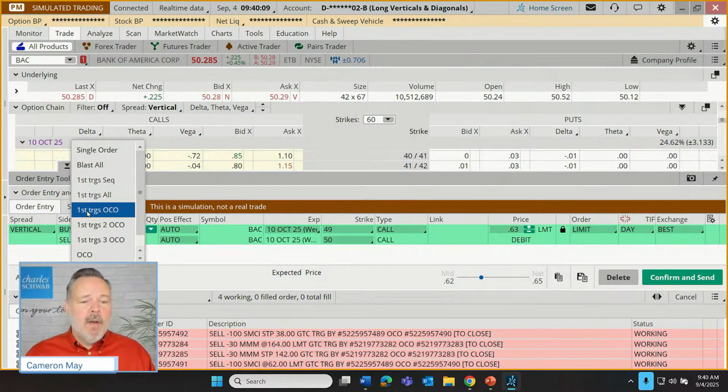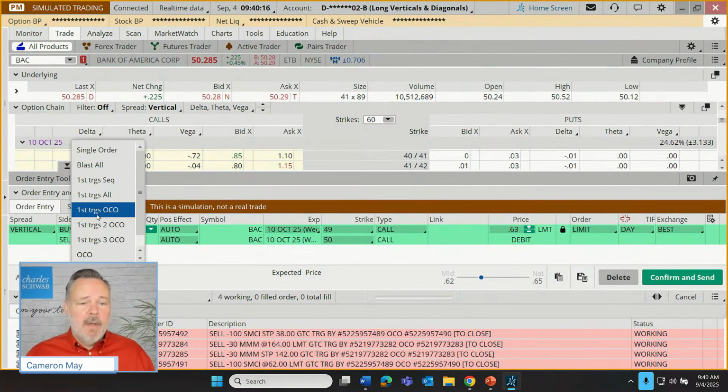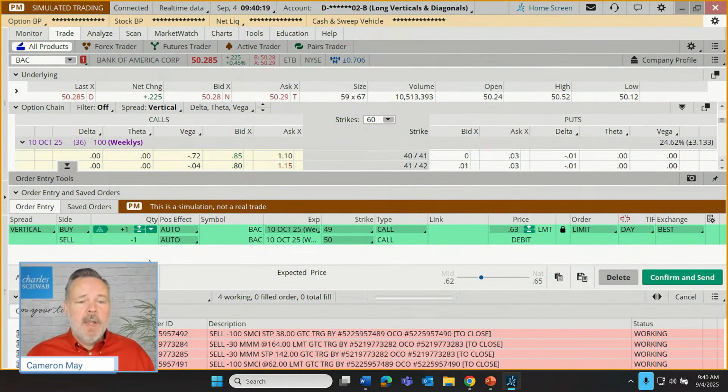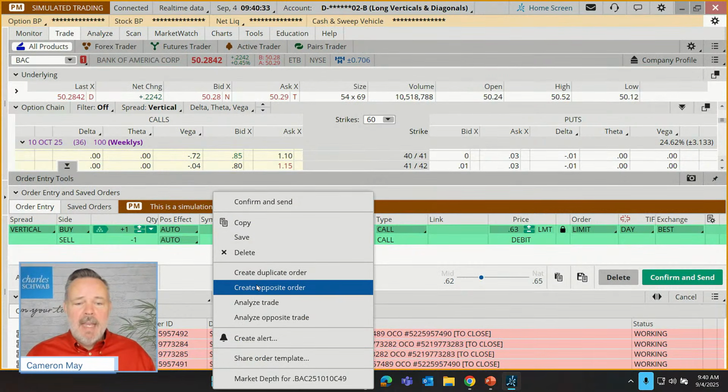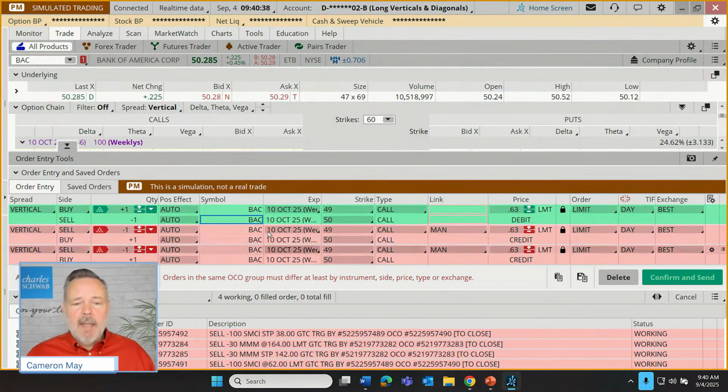All right. But in any case, let's go to our advanced order here. And instead of just placing a single order, we're going to put in 3 orders. I'm going to choose first triggers OCO. This is going to allow us to put in two additional orders, one to take profits, the second to take losses. To create those orders, I'm going to right click on the original order and create an opposite order to get out. Okay. So we have an order to enter and 2 orders to exit under different conditions.